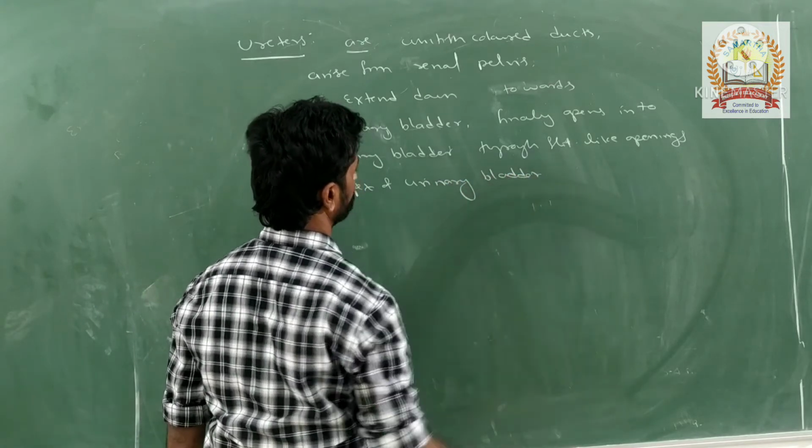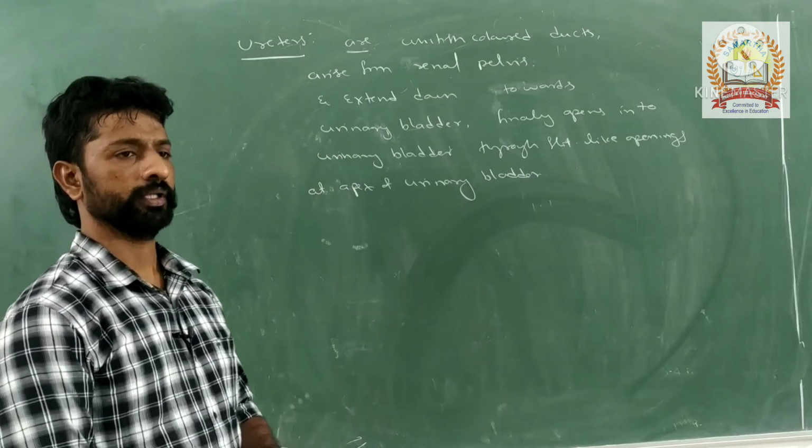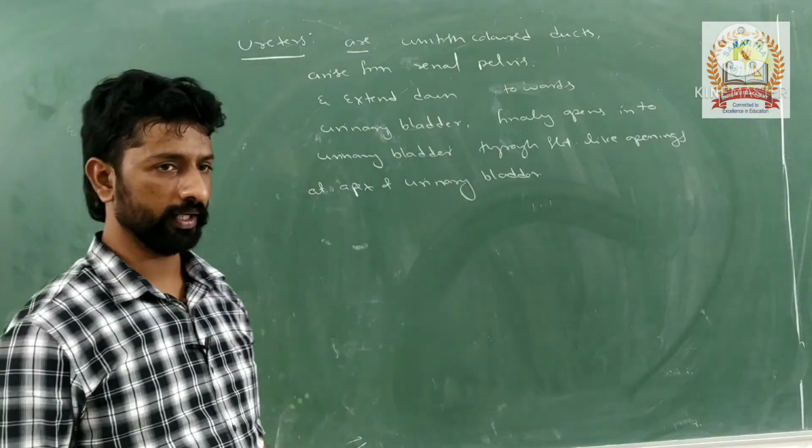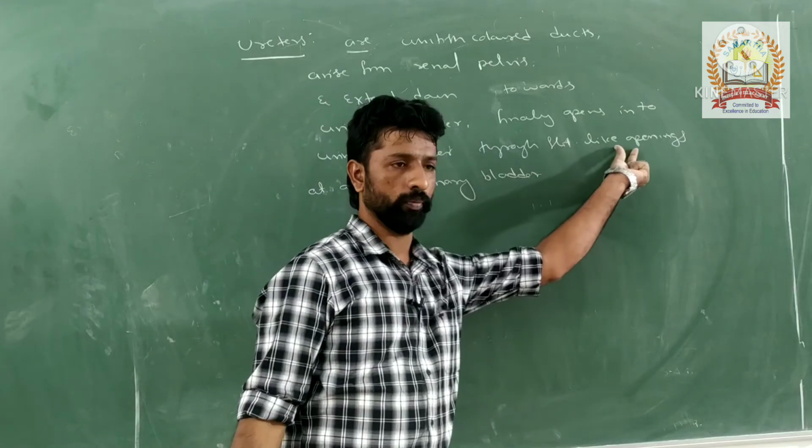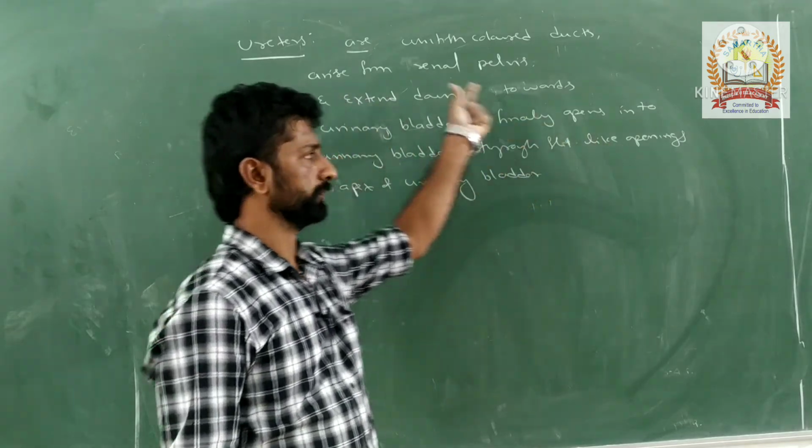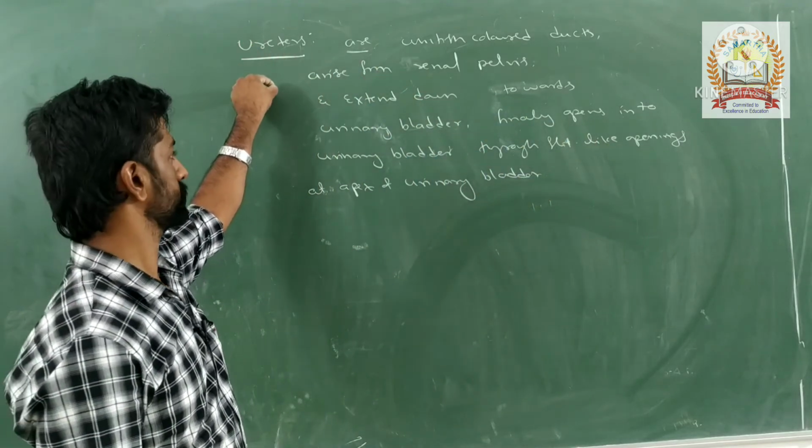The apex part of the urinary bladder has slit-like openings.